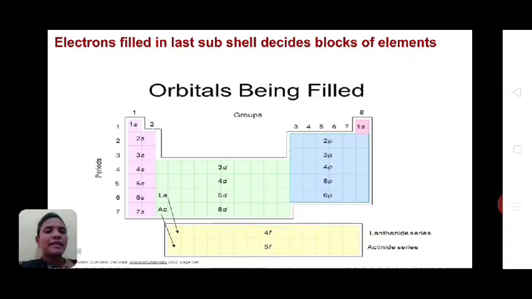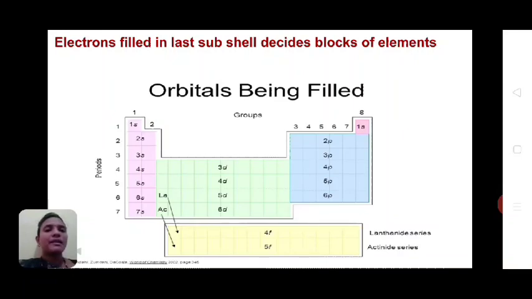See, F block elements are present in the 6th and 7th periods. You can see in this picture, the yellow color represents F block elements. So 6th period elements are called the lanthanide series, and 7th period elements are called the actinide series. The lanthanide series has the outer electron filled in the 4f subshell, while in the actinide series the outer electron is present in the 5f shell.